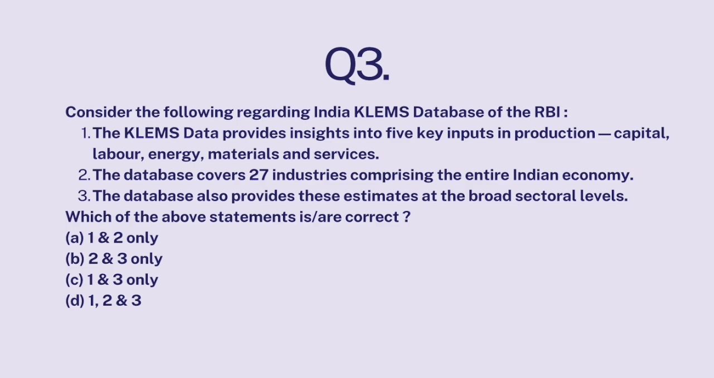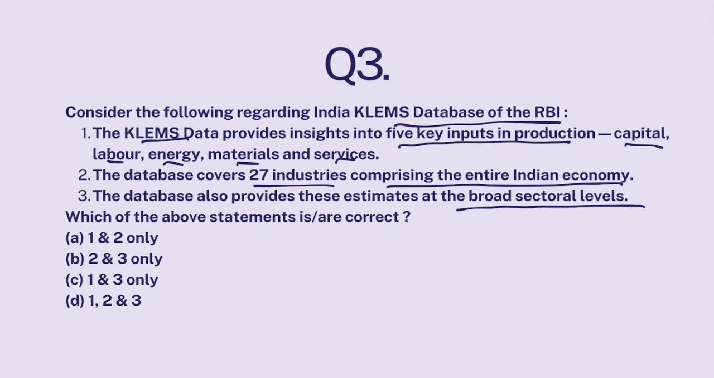All right. Question number 3. Consider the following regarding India KLEMS database of RBI. The KLEMS data provides insights into 5 key inputs in production: capital, labor, energy, material, services. The database covers 27 industries comprising the entire Indian economy. The database also provides these estimates at a broad sectoral level.